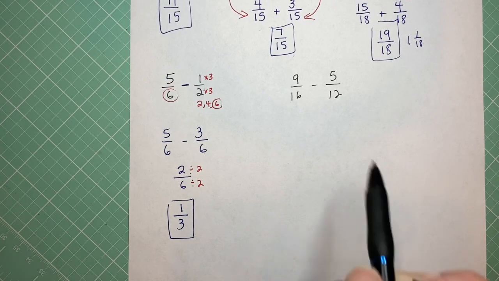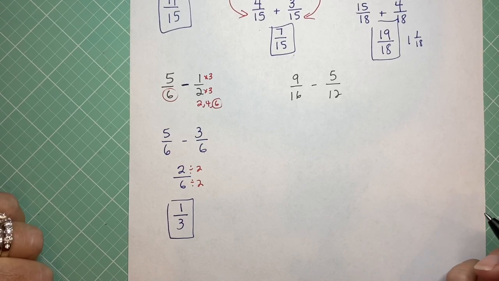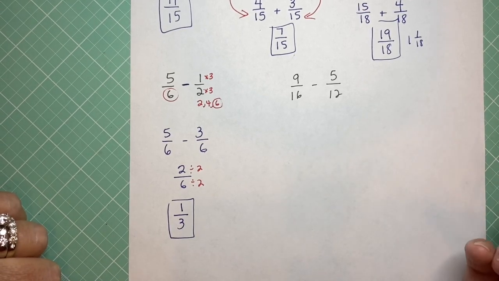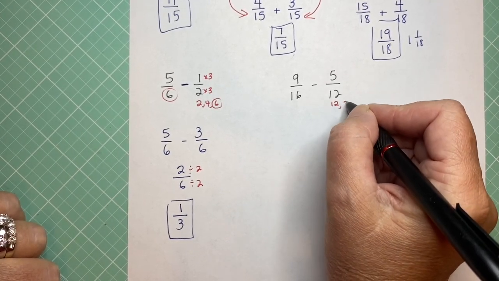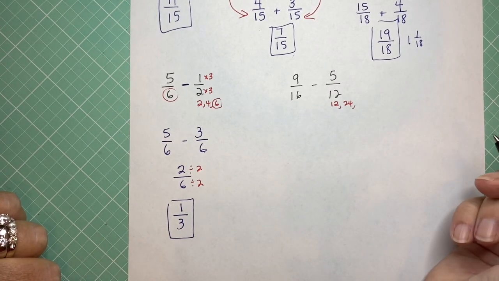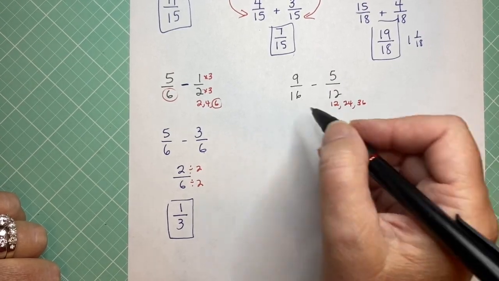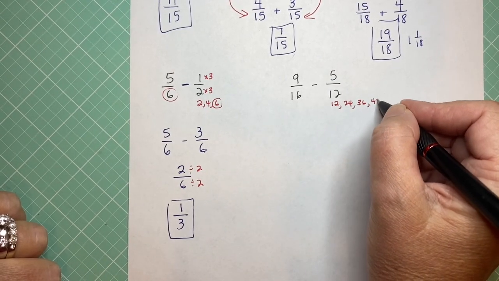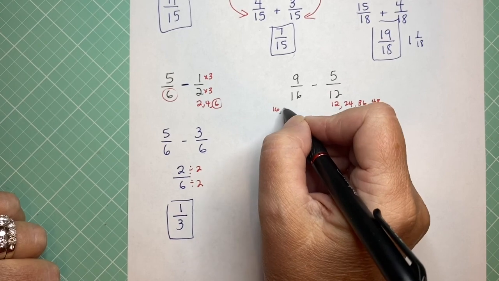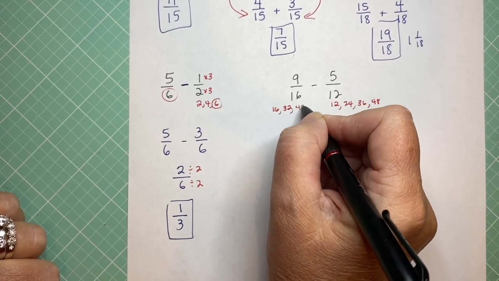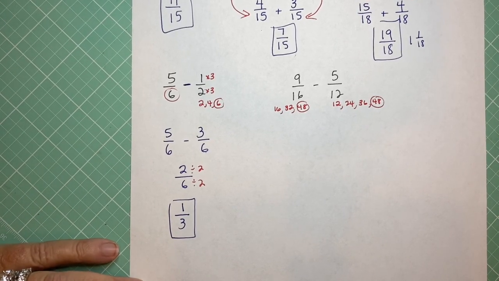Okay, let's look at this last one, and this is the first one with kind of bigger numbers. Again, if you know what the common denominator for that is, go right ahead and work on it, but it doesn't really jump out to me. So we're going to look at our multiples. Again, I always start with my smaller number. It doesn't really matter, but it helps you find what they have in common. So I'm going to look at my multiples of 12. 12, 24, 36. The whole time I'm looking at 16 thinking, uh-oh, what's going to work? 48. And that's the one that'll finally work, because my multiples of 16 are 16 plus 16 is 32, plus another 16 is 48. So my common denominator is 48.